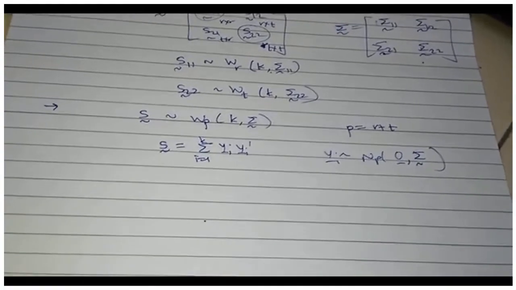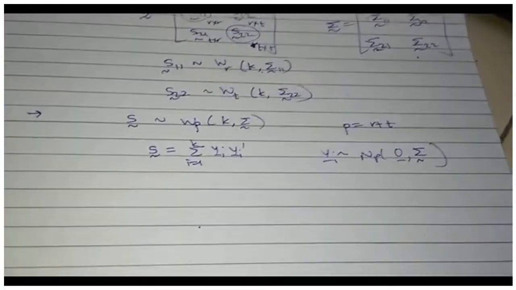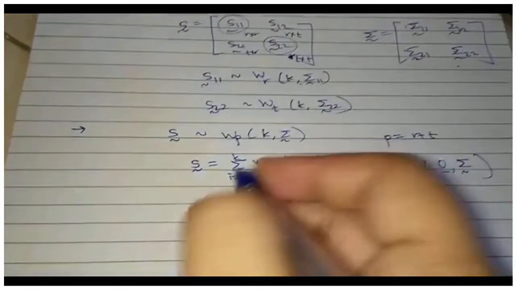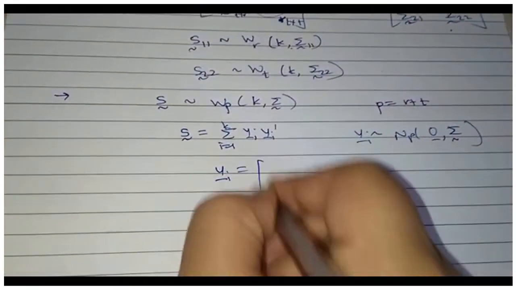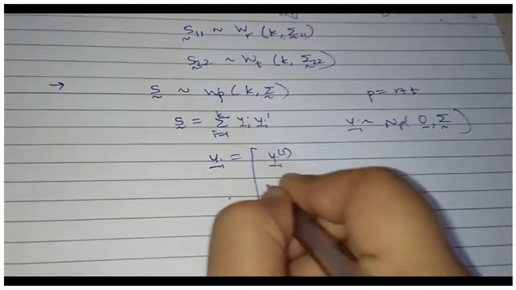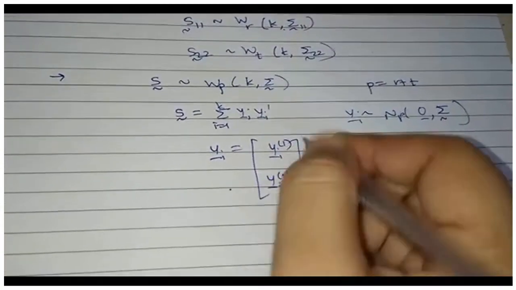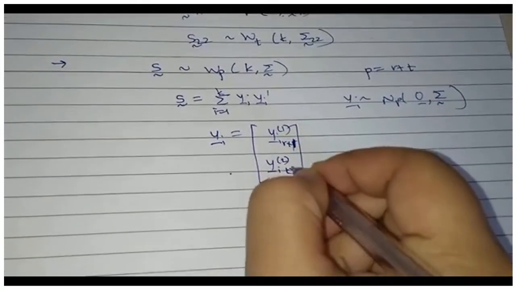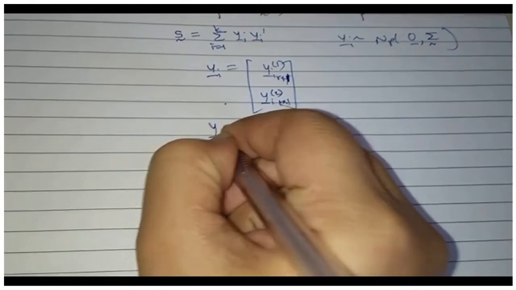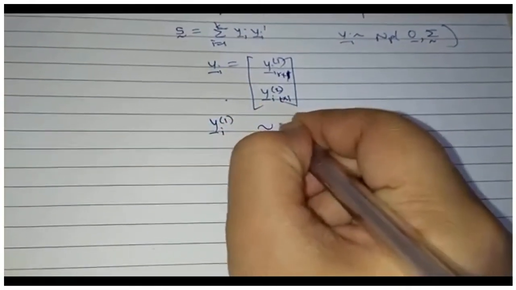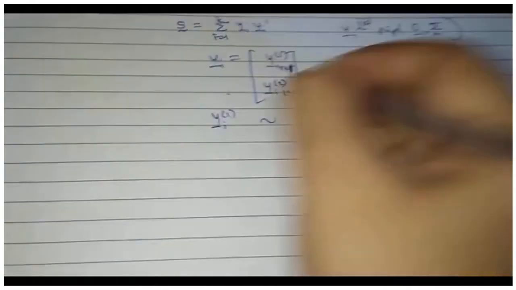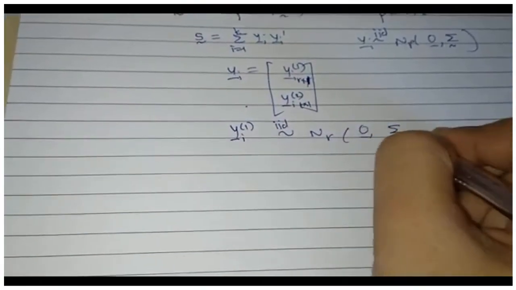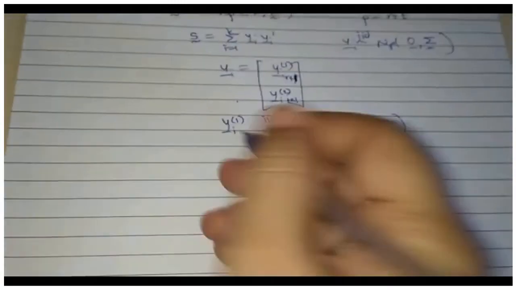Now, through the algebra of partitioned matrices and the properties of multivariate normal, if I partition each yi as yi1, yi2, where this is r cross 1 and this is t cross 1, then each yi1 will have an R-variate normal distribution with mean 0 and variance sigma 11.